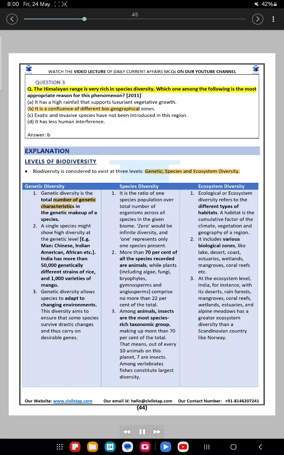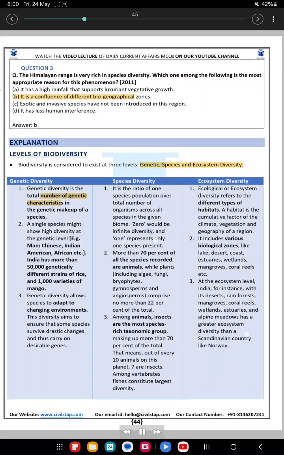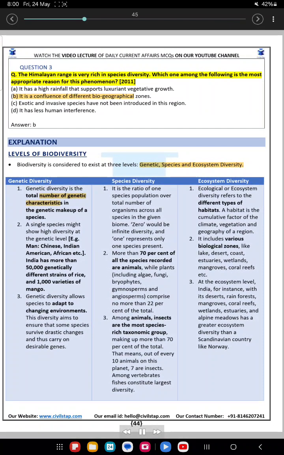Question 3. The Himalayan range is very rich in species diversity. Which one among the following is the most appropriate reason for this phenomenon? 2011. A. It has a high rainfall that supports luxuriant vegetative growth. B. It is a confluence of different biogeographical zones. C. Exotic and invasive species have not been introduced in this region. D. It has less human interference. Answer B.